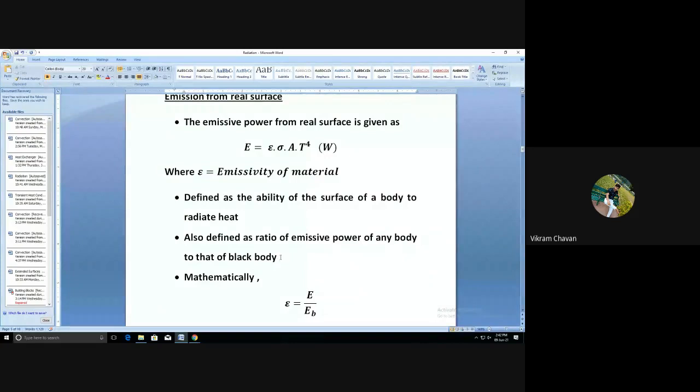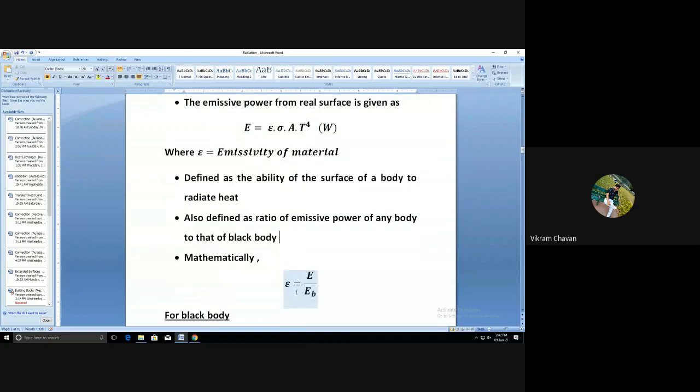But if you convert that body into a black body, then what will be the emissive power? That will be the emissive power of a black body, and mathematically the emissivity is the emissive power of the body to that of the black body.